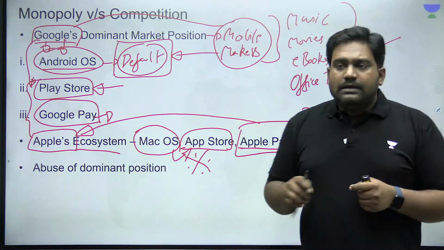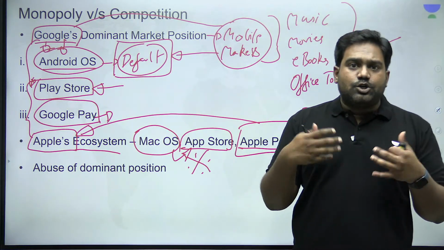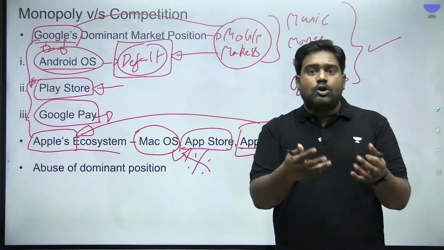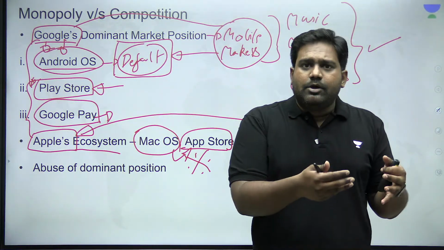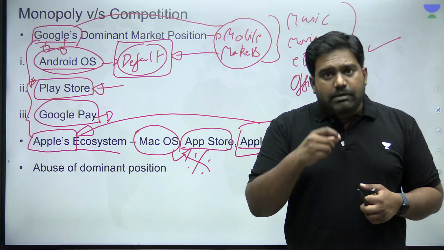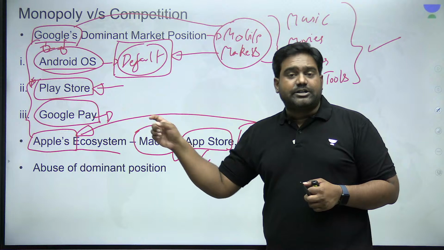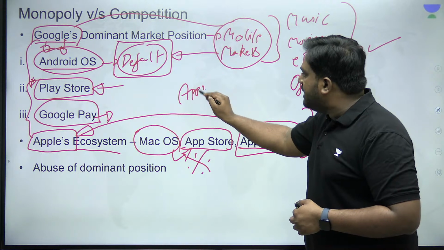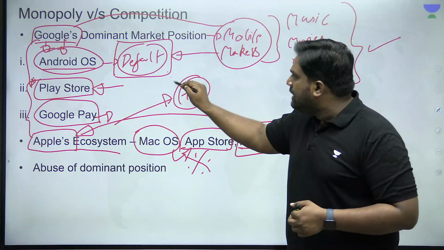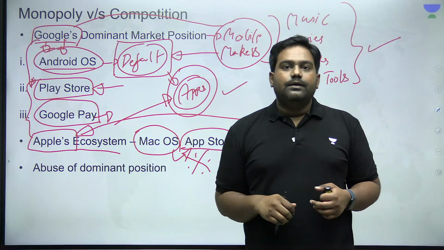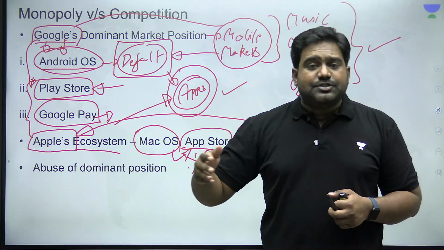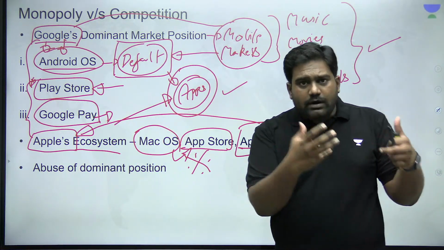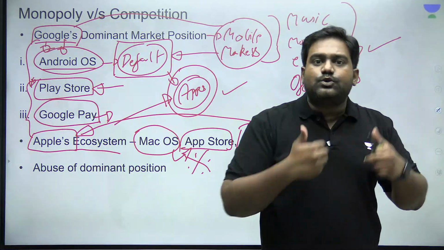So Google and Apple say that this is necessary to ensure security. This is necessary to protect the customer, to ensure that fraudulent, malicious apps are not downloaded. They say that this is because of cybersecurity, digital privacy, etc. But at the same time, they are creating a locked, restricted ecosystem of their own platforms. And this gives them the power to exploit their dominant position to push and promote only their applications. So even if there are other startups trying to create similar products or even better products, they can never compete with Google or Apple because they already have a dominating position with regard to access to customers.